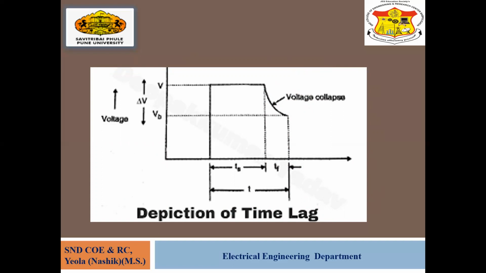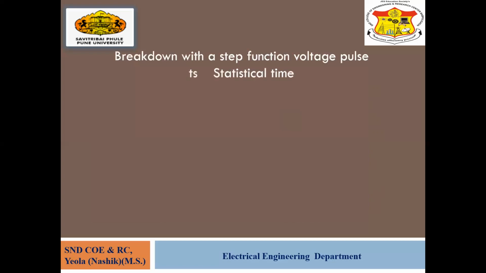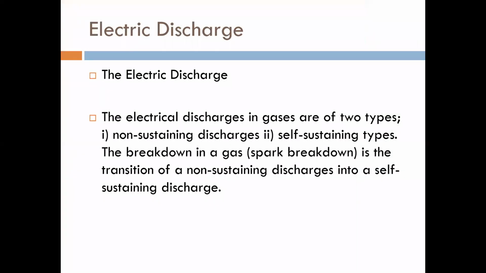We have seen this in the time lag diagram. Here is the breakdown with a step function voltage pulse. The first is the statistical time, the second is the formative time, and T is the total time. For breakdown to occur, the applied voltage V should be greater than the static breakdown voltage VB, as shown in the figure.